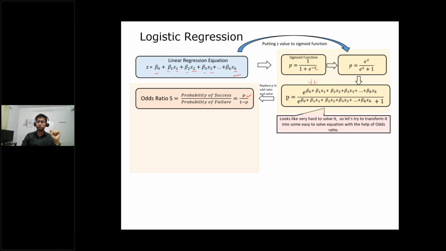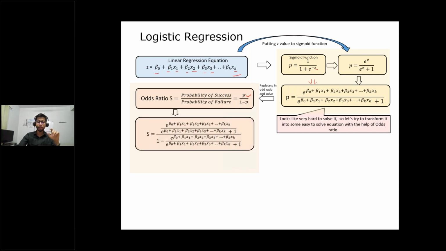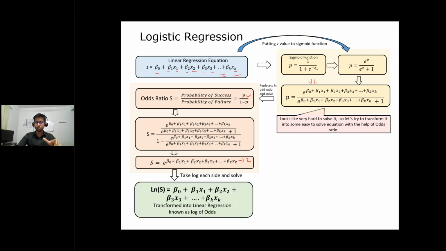Let's put the p value here. If you put the p value here and solve it with this equation by taking the LCM, it will become this. Very simple. s is equal to e to the power, and this exponential power is nothing but z, right? Our z, this one, correct? So now it becomes s, and s is the odds ratio. Now to simplify it further, take log on both sides. If you take log on both sides with respect to base e, that becomes ln. So ln s will become this, correct?